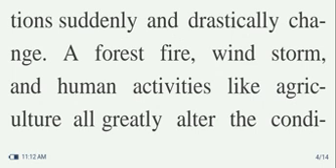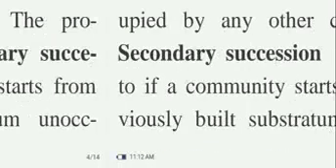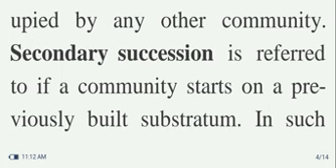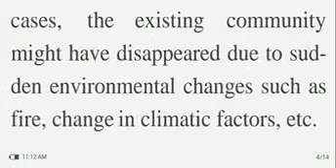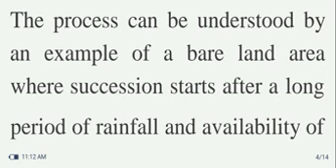A forest fire, windstorm, and human activities like agriculture all greatly alter the condition of the environment. The process is called primary succession if a community starts from a primitive substratum unoccupied by any other community. Secondary succession is referred to if a community starts on a previously built substratum. In such cases, the existing community might have disappeared due to sudden environmental changes such as fire, changes in climatic factors, etc.